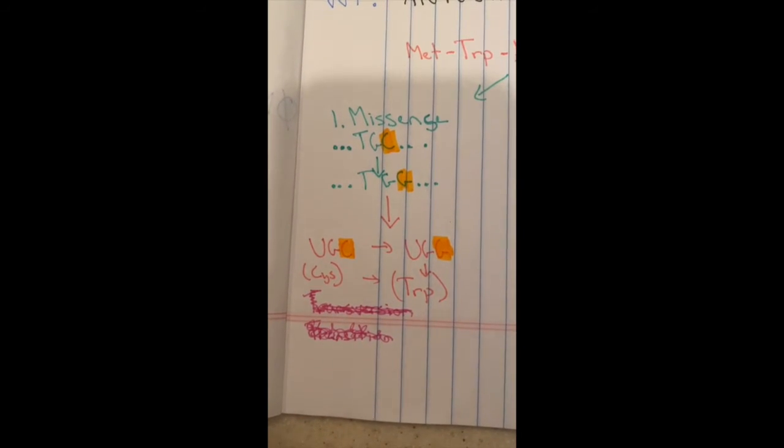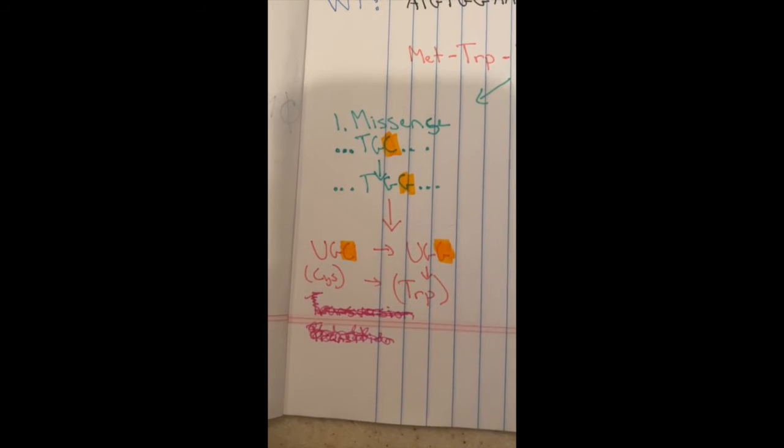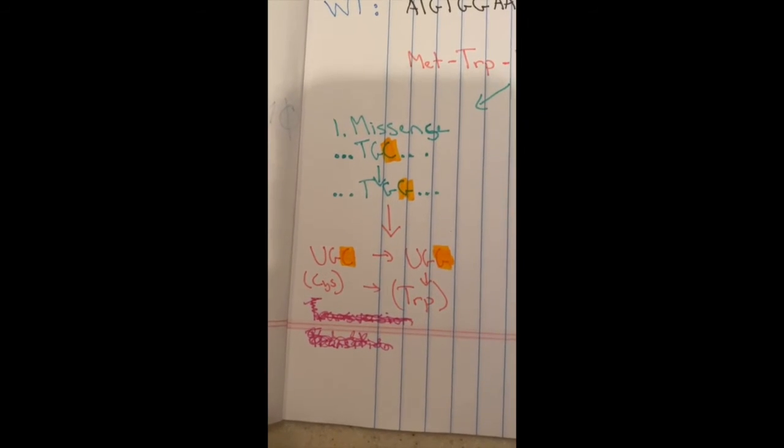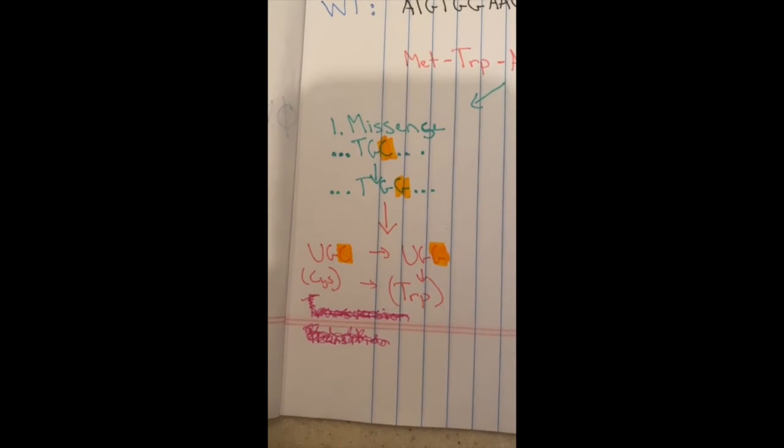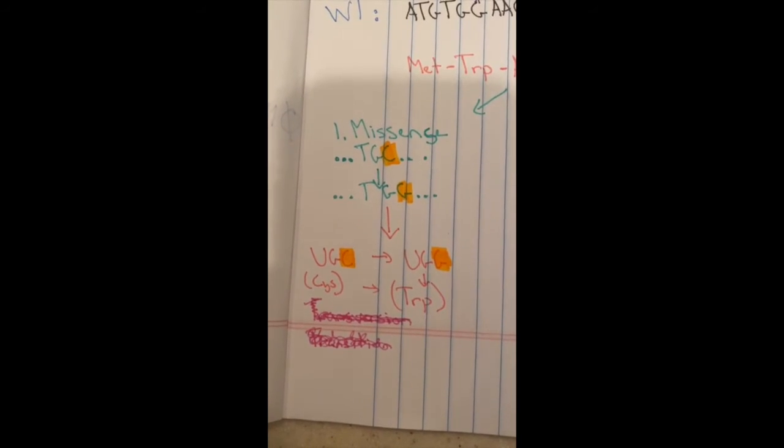This will change the mRNA sequence from a UGC to a UGG, which changes the coded amino acid from cysteine to tryptophan. This cytosine to guanine nucleotide change is known as a transversion.